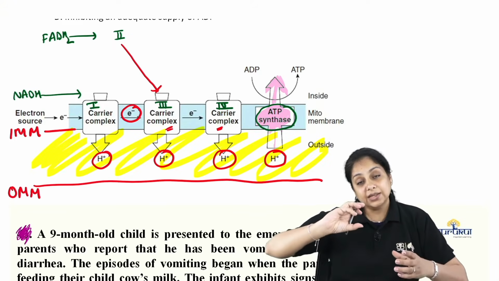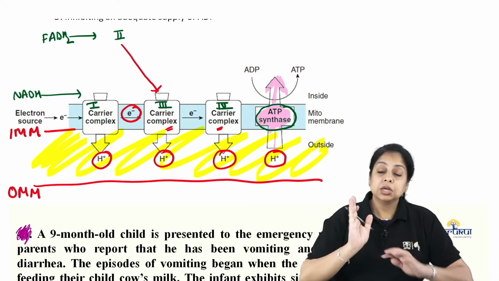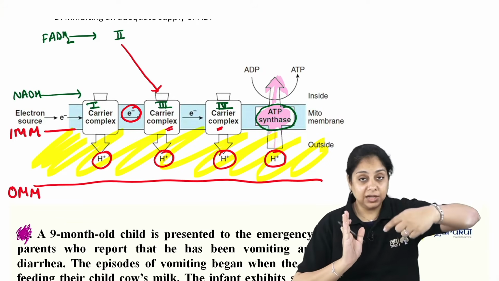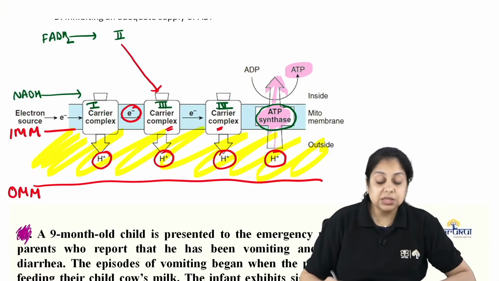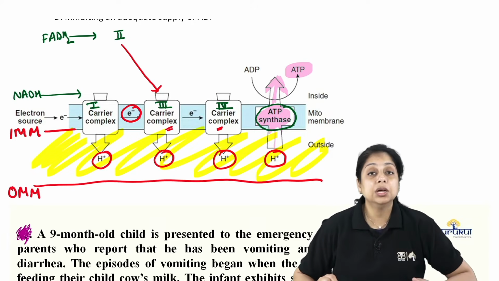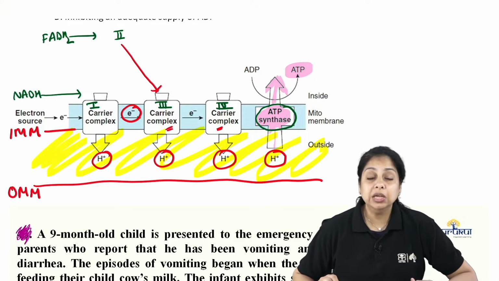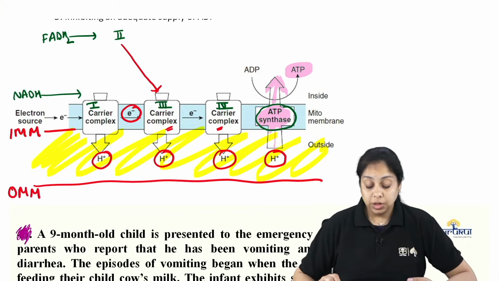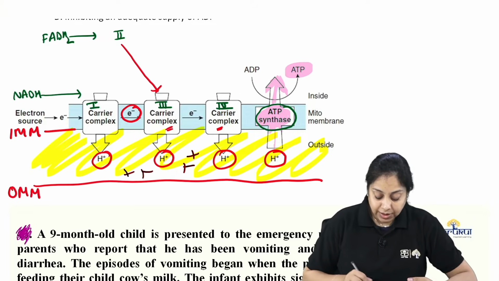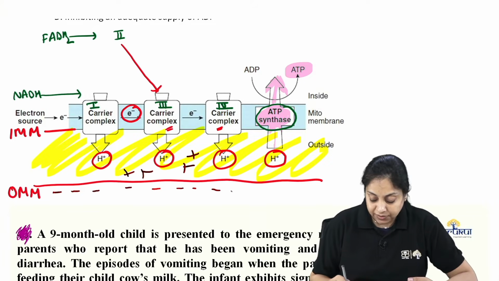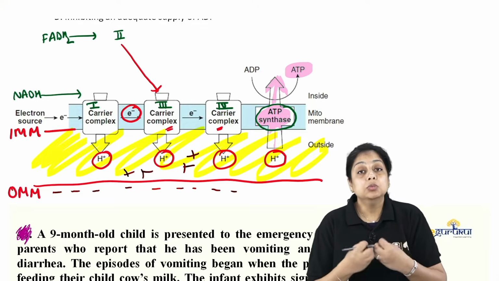And that is kind of a turbine. If you see it, the protons are going to push and the turbine is going to get rotated. This turbine is ATP synthase. That leads to the synthesis of ATP. This is bringing out the phosphorylation, right? And that is what is known as the chemiosmotic theory also, right? Because if there are lots of positives here, outside there will be negative. That is making an electrochemical gradient. The energy is too much.